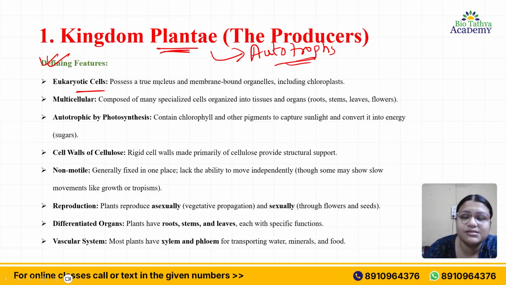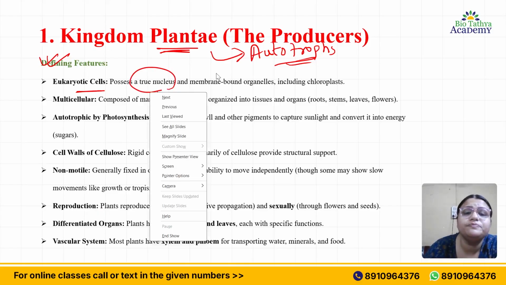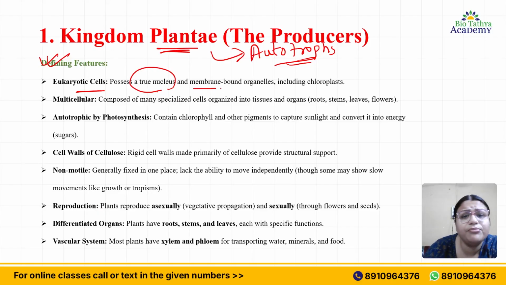Their cells contain a true nucleus, and they also have membrane bound organelles, which include chloroplast. This is the main component due to which plants can produce food. Other organisms cannot produce food. So this chloroplast is one of the main components. Green leaves or green plants contain this chloroplast, and this is the reason why they can produce food.